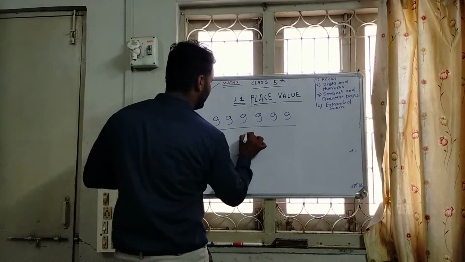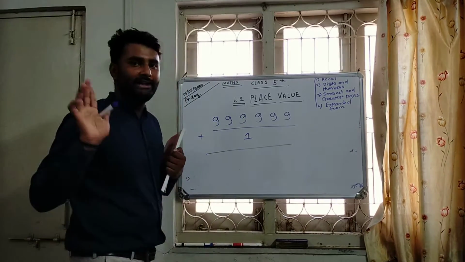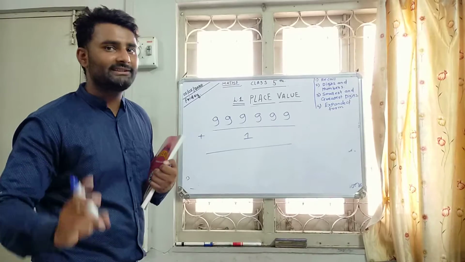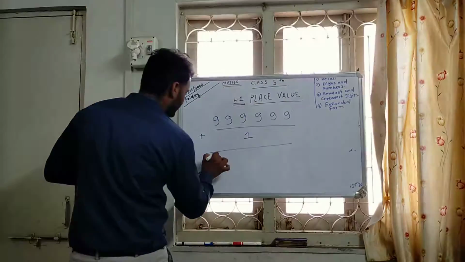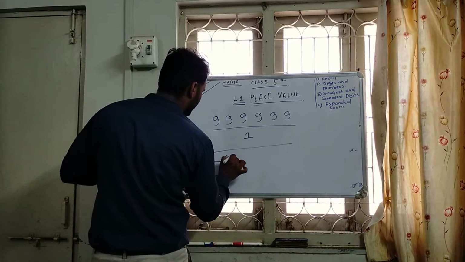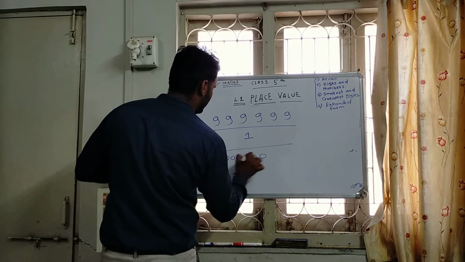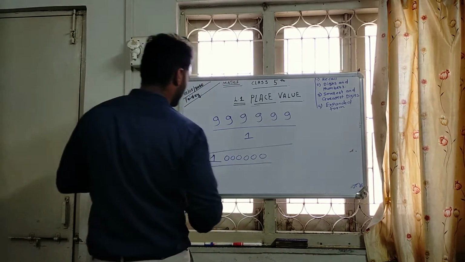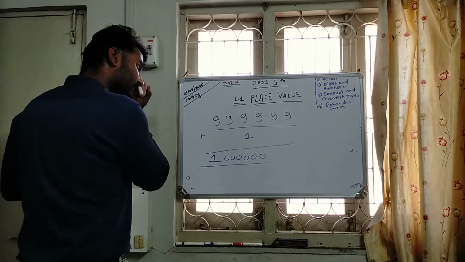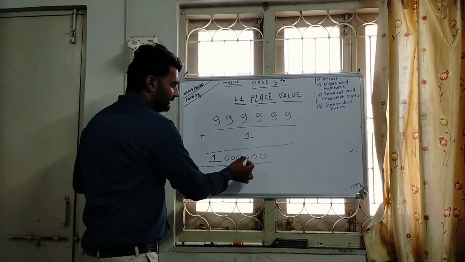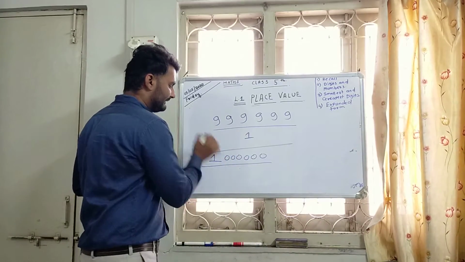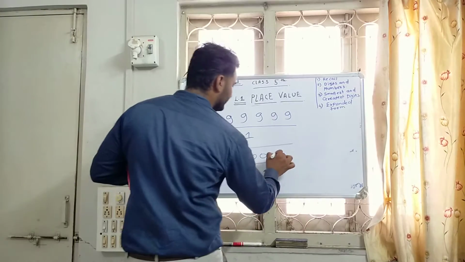Just add 1 to it, and we get our smallest 7-digit number: 1, 2, 3, 4, 5, 6, 7. A 7-digit number.